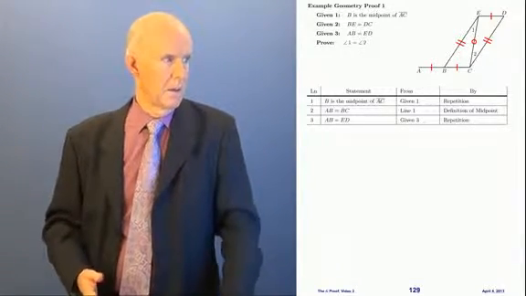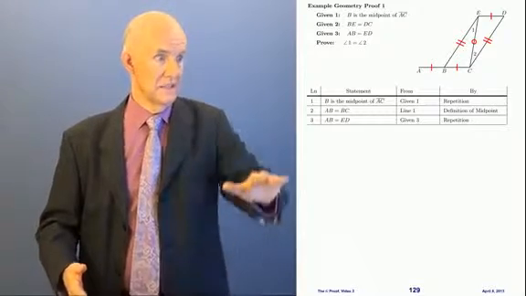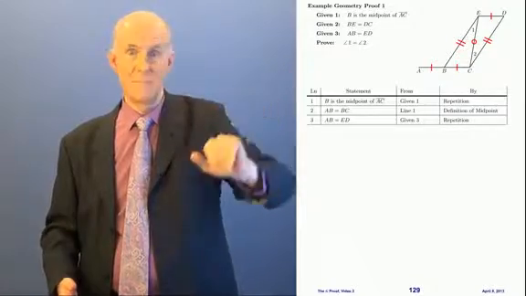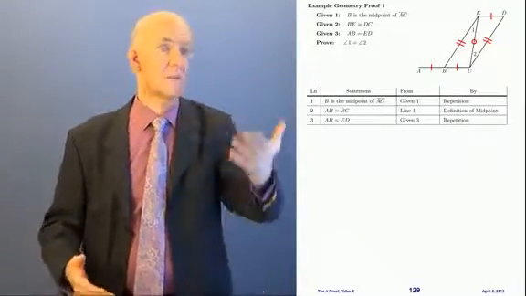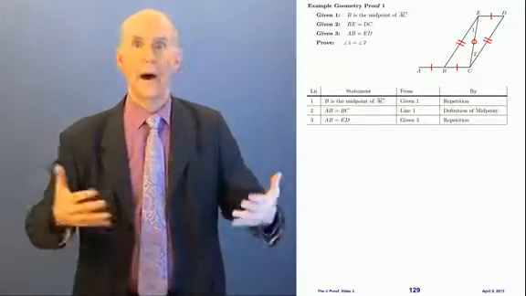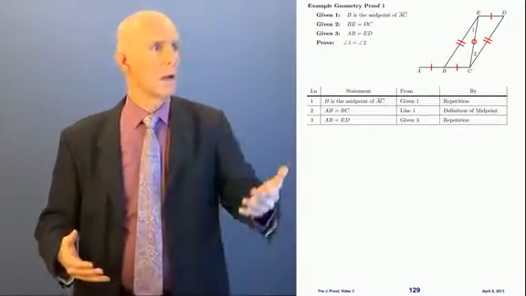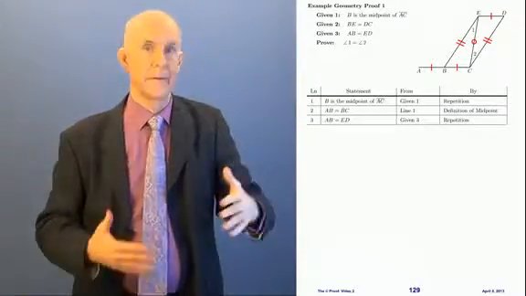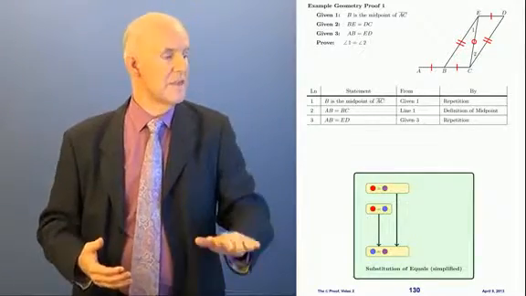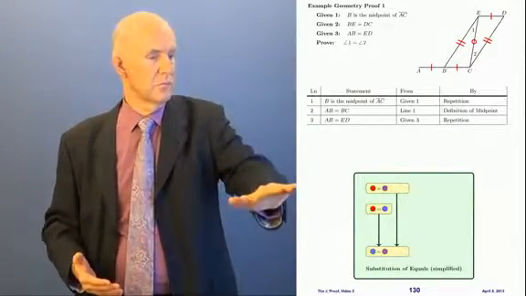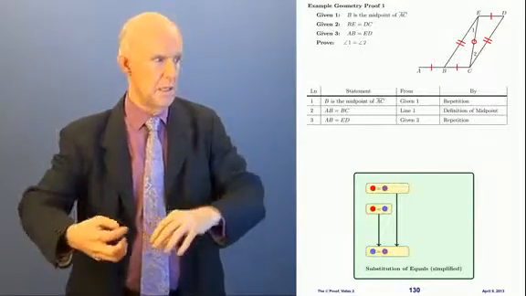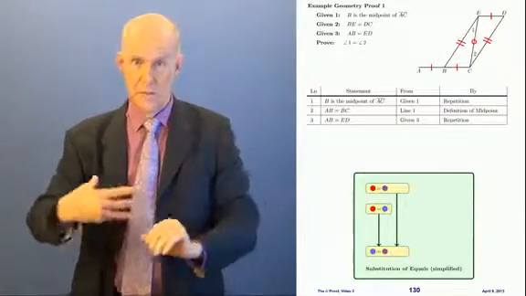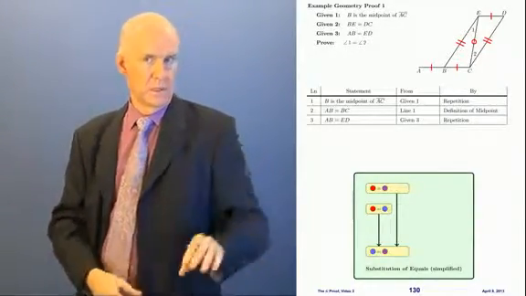Okay? Now what? Well, is this a star? AB equals ED. Well, ED is in one of the triangles. AB is not. It's still not a star because AB is not in either one of those triangles. How am I going to get a star? Well, I know that ED is equal to BC because they both have single ticks on them. What rule am I going to use? I need this rule. I need substitution of equals. What does it say? It says if the red equals the purple, and if we also have the red equals the blue, then we can get that the blue equals the purple.